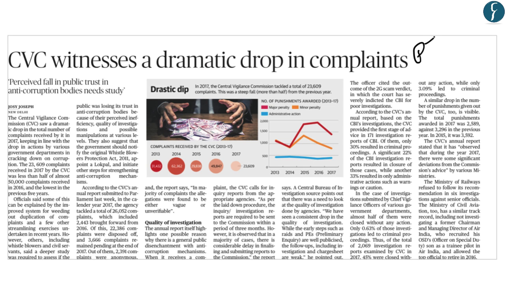We have taken this article from page 7. What this article talks about is that the Central Vigilance Commission has seen a dramatic drop in the total number of complaints received by it in 2017. One of the possible reasons is a general public disenchantment with the anti-corruption mechanisms of the various investigative agencies, wherein only about 30% of the investigations by CBI have resulted in criminal proceedings. Moreover, the Central Vigilance Commission has observed that during the year 2017, there were some significant deviations from the advice of the Commission with regards to the procedure of investigations followed by several ministries. Hopefully you have understood why it is in the news.